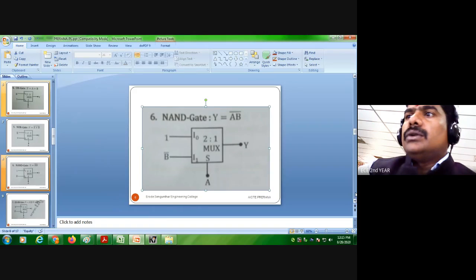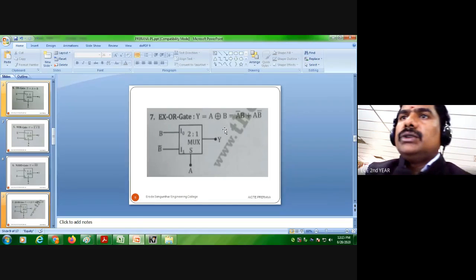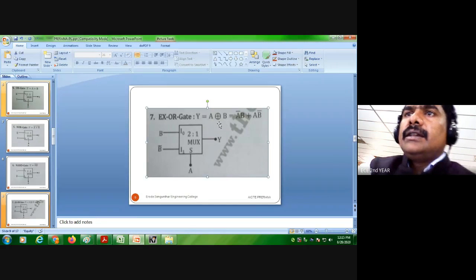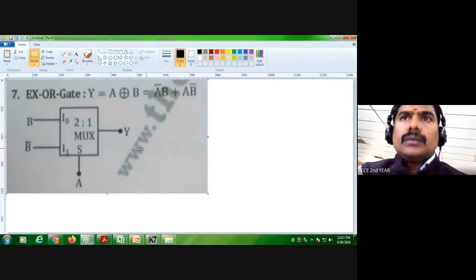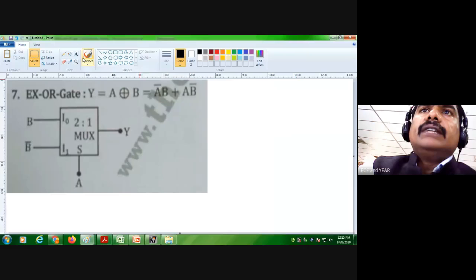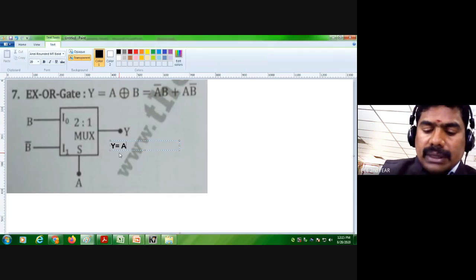Okay, so next one, XOR gate. Here the expression is given. You know the XOR gate truth table: Y equal to A B bar plus A bar B, right?